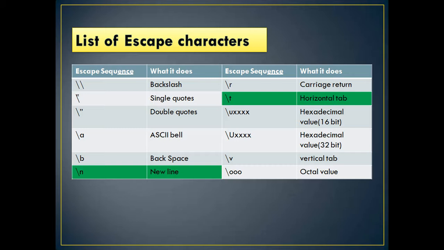The non-graphic escape sequence characters don't appear on the screen even if you type them, but they will have an execution effect. Therefore, they are called escape characters or escape sequence characters. For example, in a Python statement, if you use slash n, the next content to be printed will go to the next line. Even though there are two characters, they will be treated as only one character. That is a speciality of escape characters.